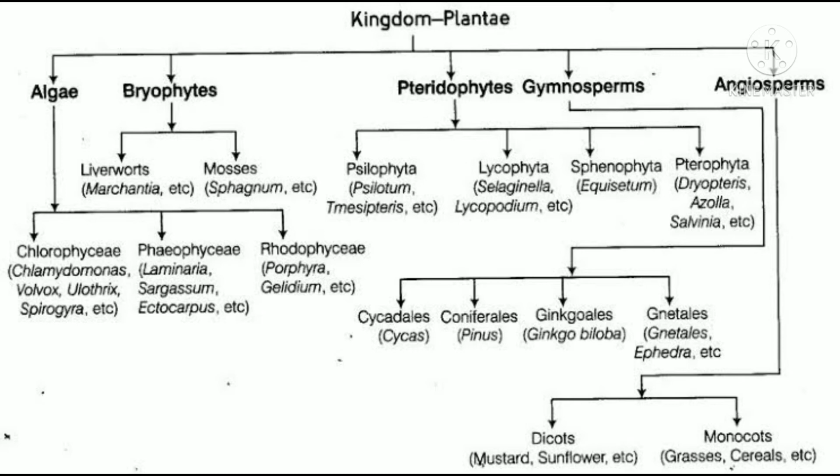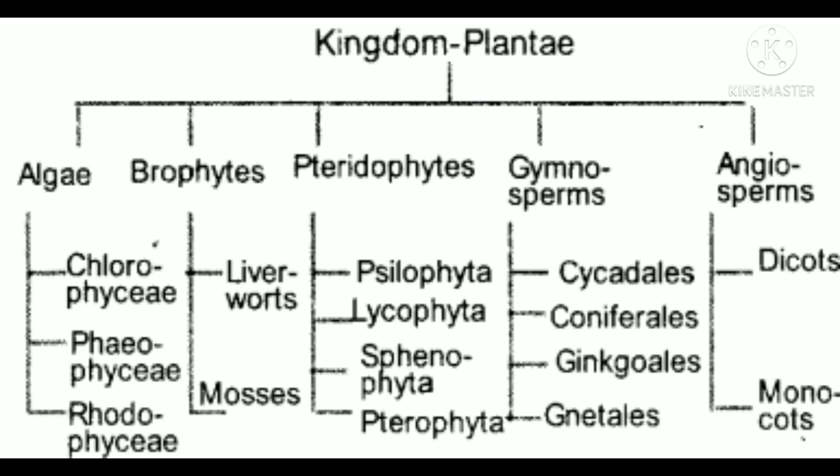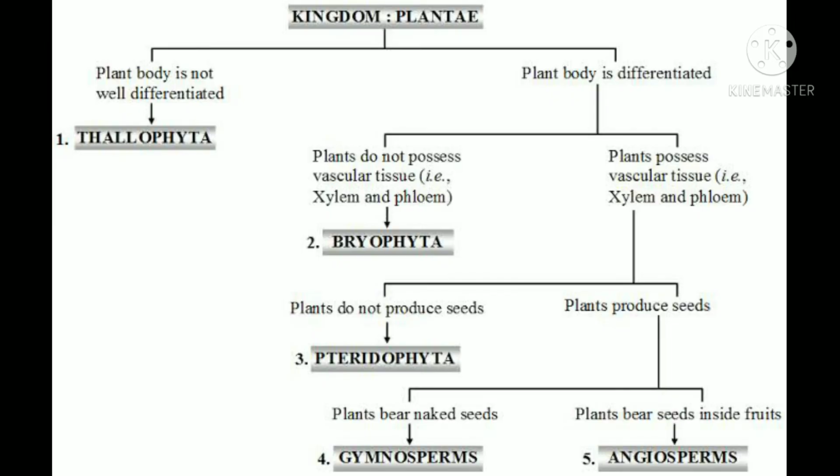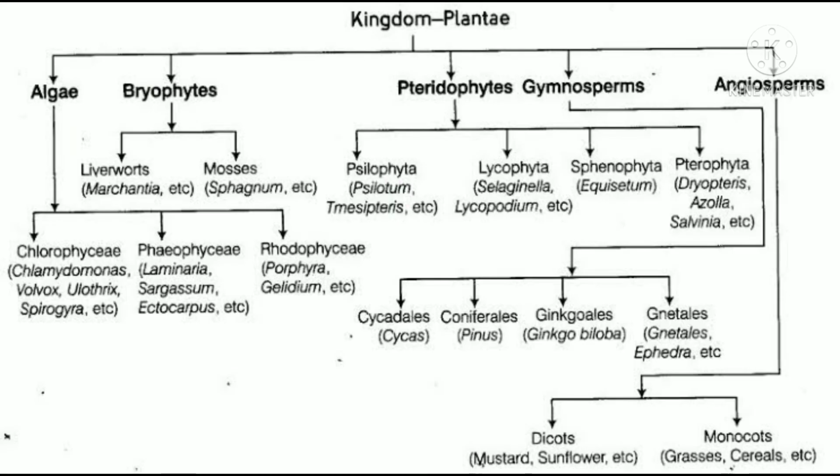Then under bryophytes, what kinds of plants do you need to learn? Liverworts and mosses. Next, under pteridophytes you will learn about Psilopsida, Lycopsida, Sphenopsida and Pteropsida.